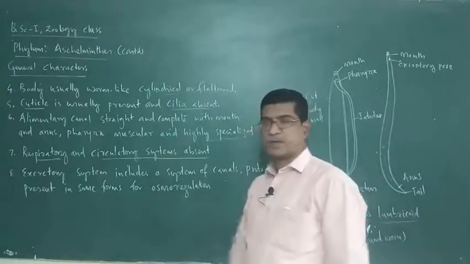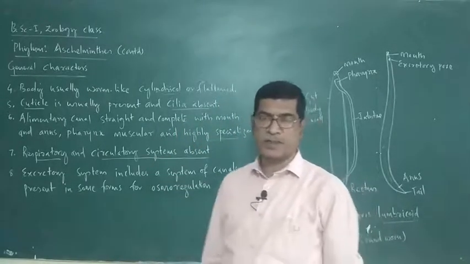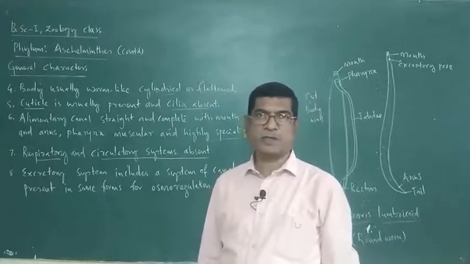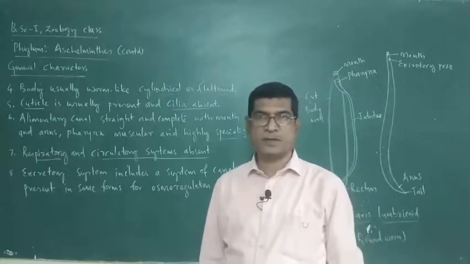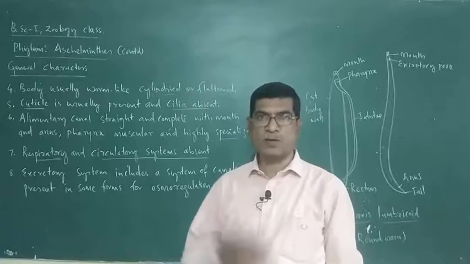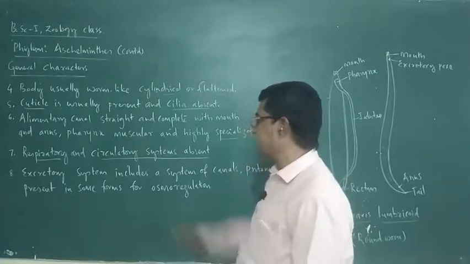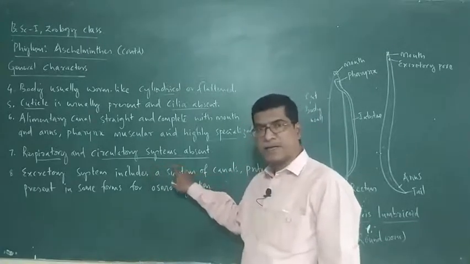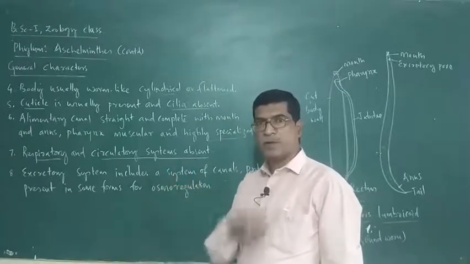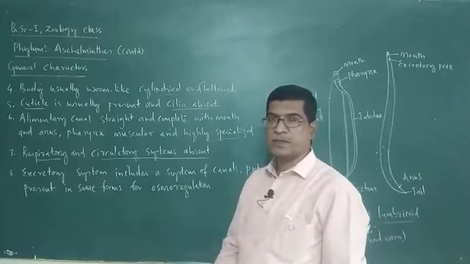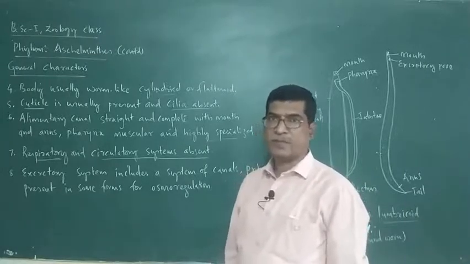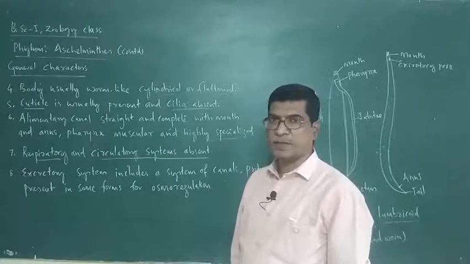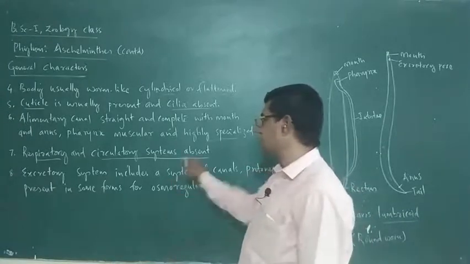Circulatory system is also not there. Circulatory system circulates food materials or required substances to all body parts from one part to another part. That circulatory system is lacking. Why is it lacking? All the body surface comes in contact with the external food containing medium. Therefore, there is no necessity of food circulation.